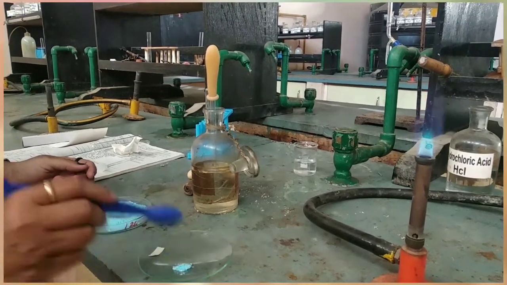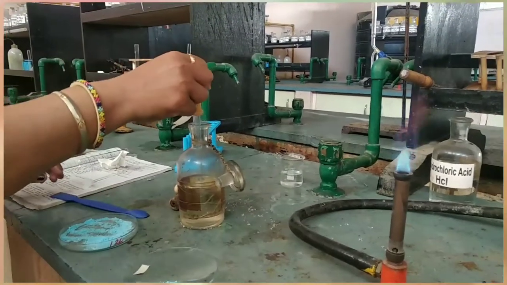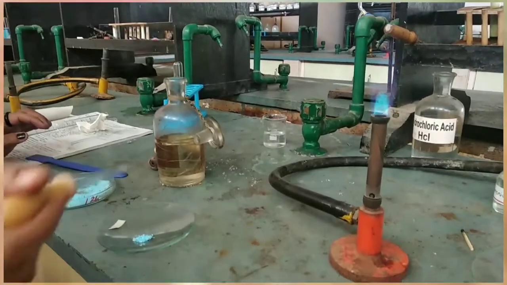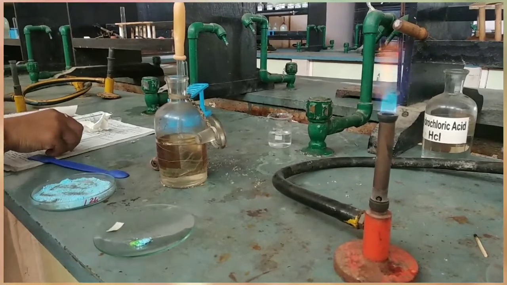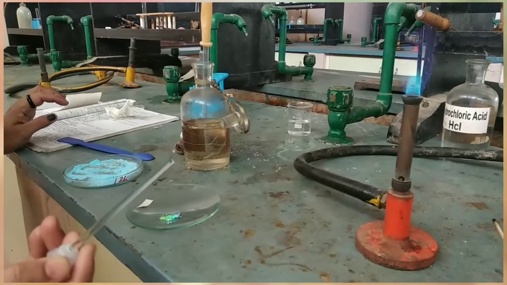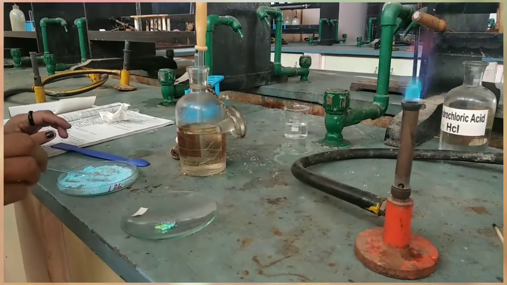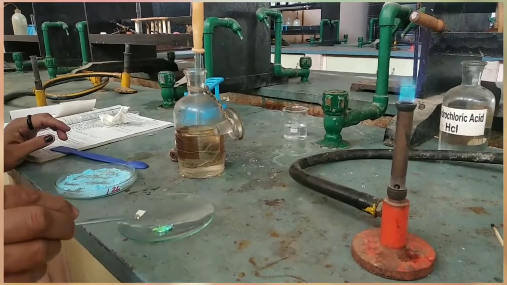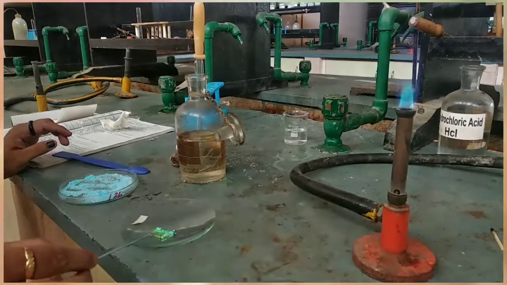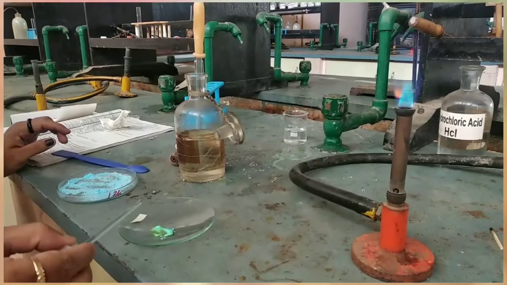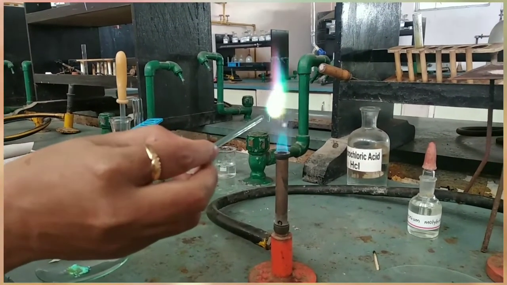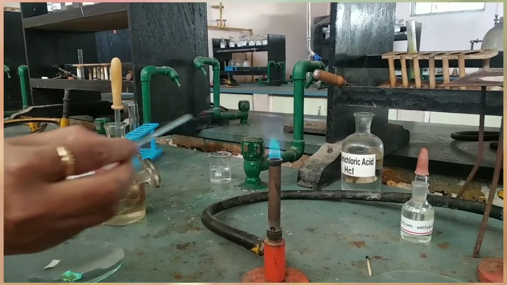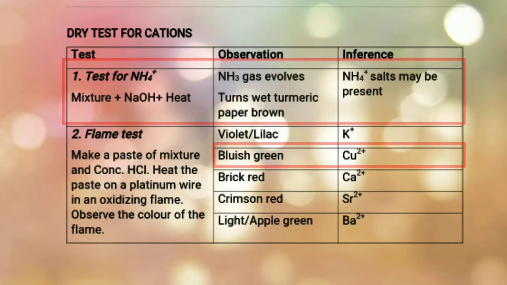Next is the flame test. Over here, prepare a paste of the mixture and a drop of concentrated HCl on a watch glass. Heat the paste on a platinum wire in an oxidizing flame. Observe the color of the flame. The color of the flame is observed as bluish green, which infers that Cu2+ salt may be present.